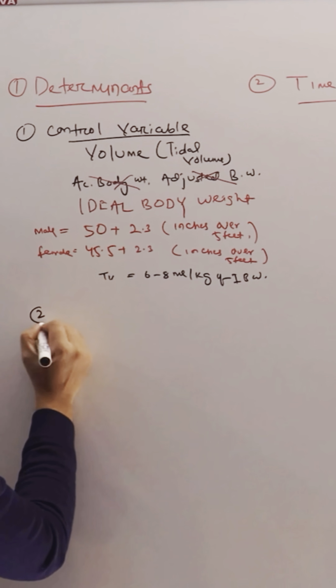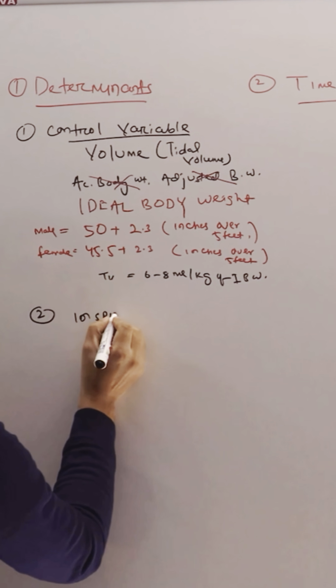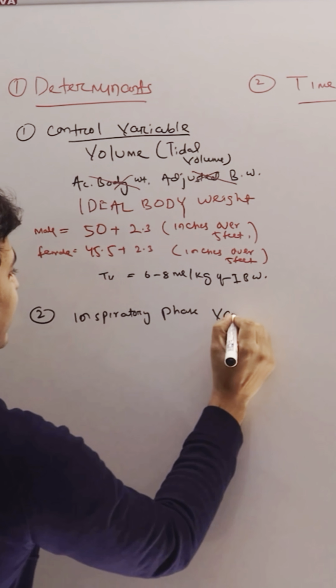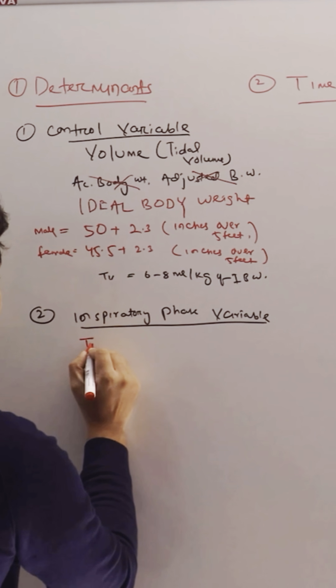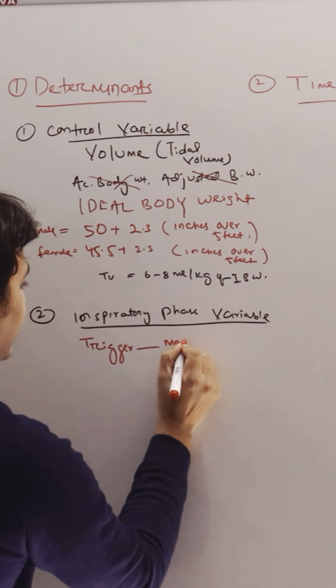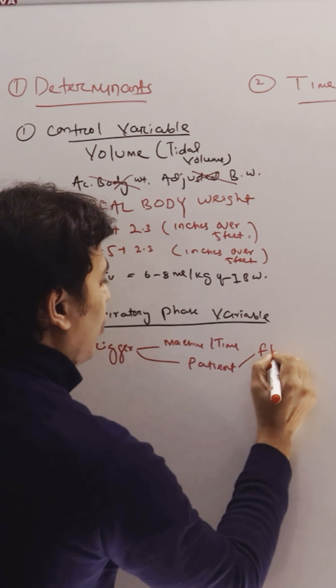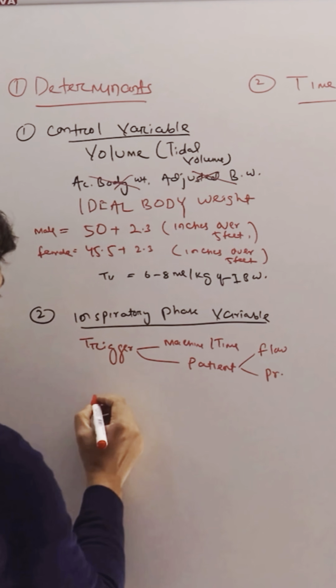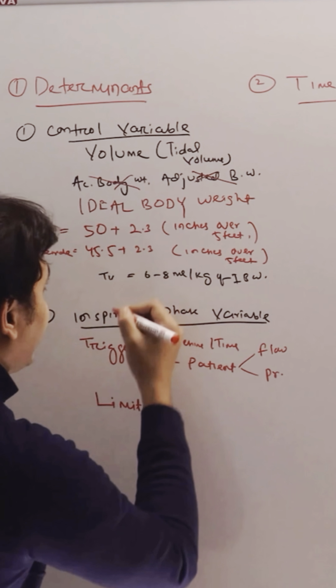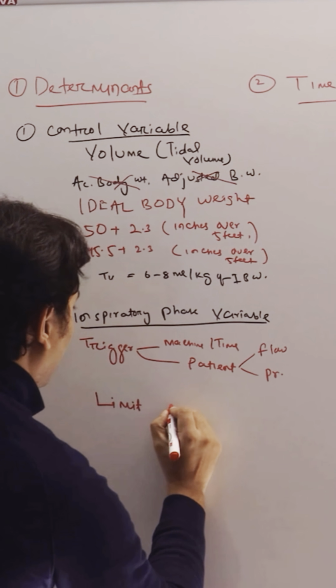Now the second is inspiratory phase variable. First will be trigger. Now trigger can be machine or patient. Patient can be flow trigger or pressure trigger. Then second will be limit. Limit in volume control ventilation is flow limited.